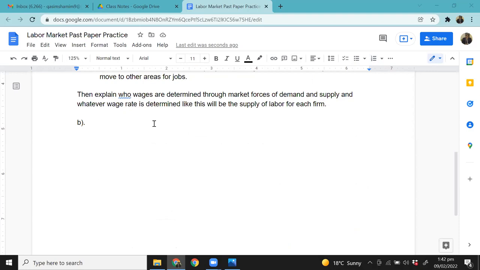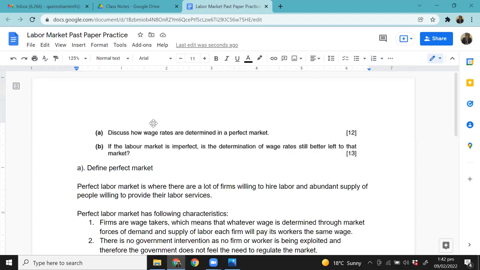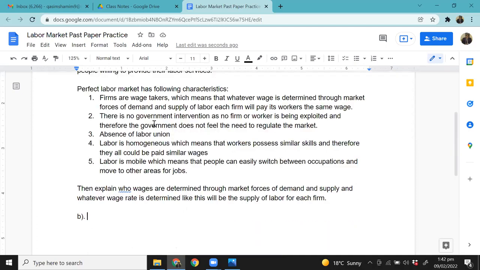Let me repeat the question here, students. So the question here says, if the labor market is imperfect, is the determination of wage rate still better left to that market? So in simple words, the question is saying that if it's an imperfect market, should the wage rate still be determined by the market, or should government intervene in the market to determine the wage rates, right? Now, this is what we're about to discuss.